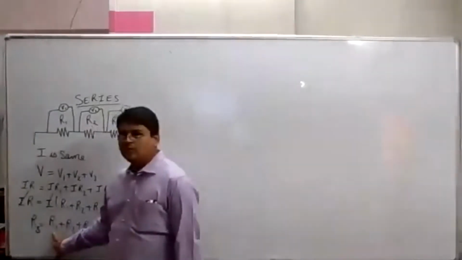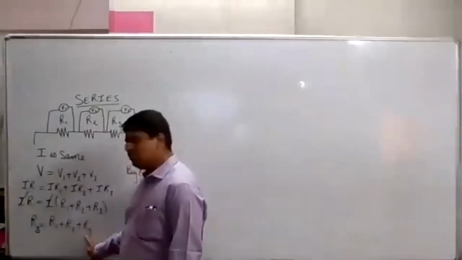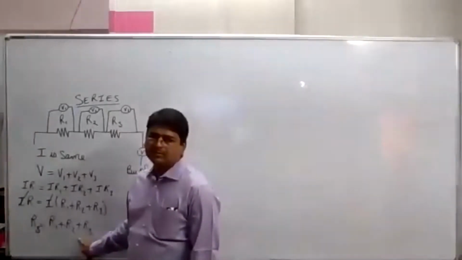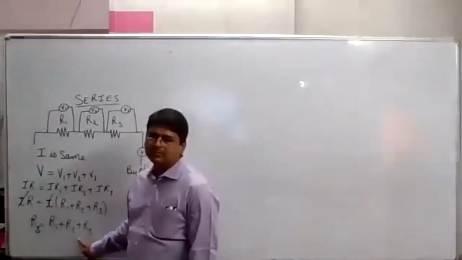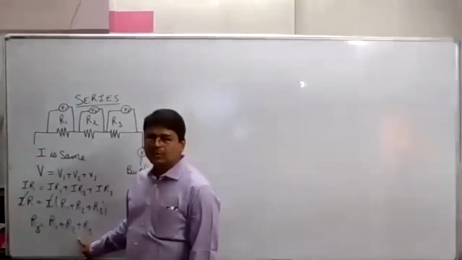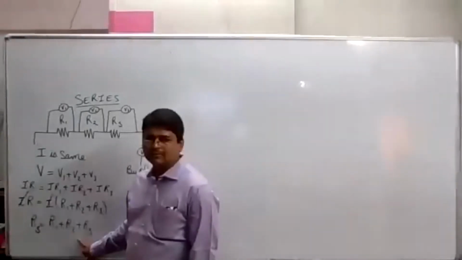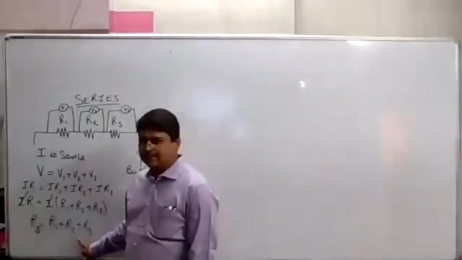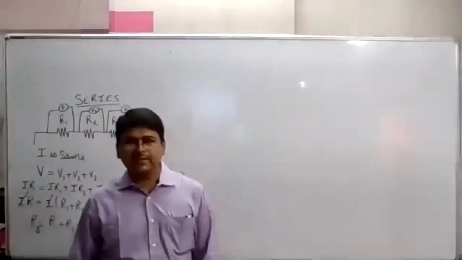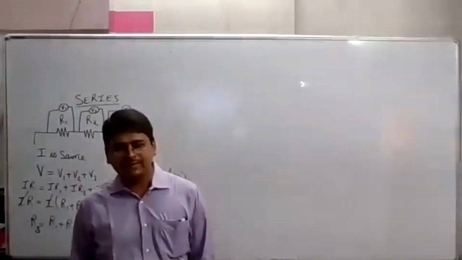If this value is 2, this value is 3, this value is 4, then how much is 2 + 3 + 4? 9. Rs will be 9. Resistance in series would be 9 then.